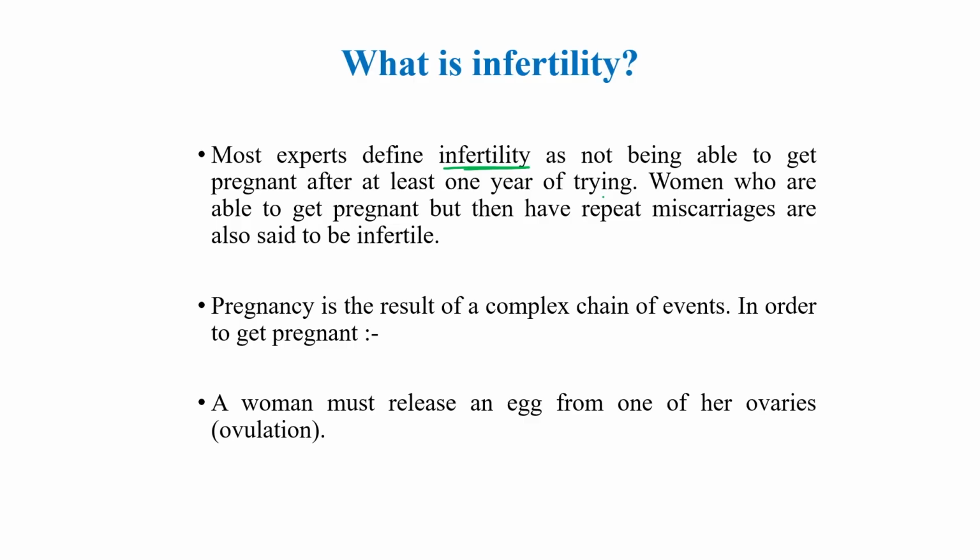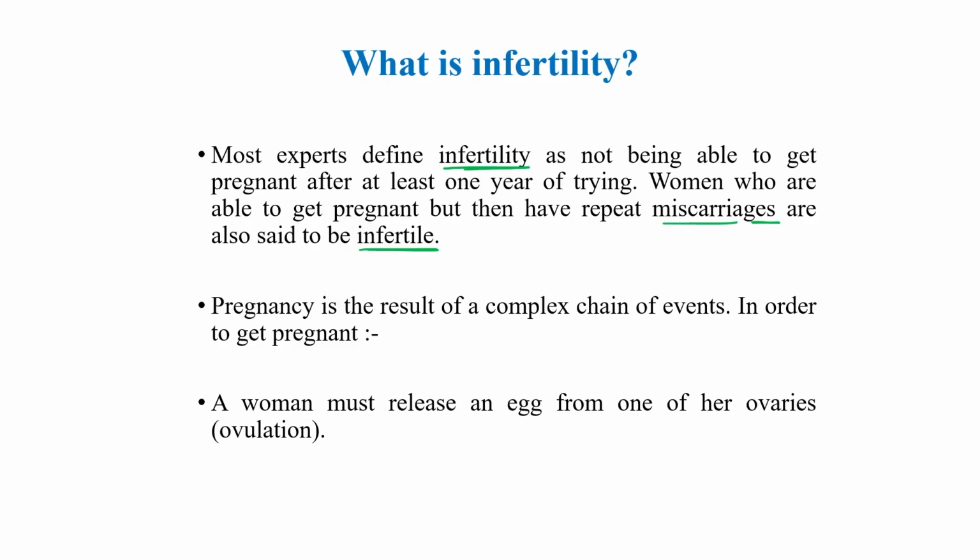But some women who are able to get pregnant but who continuously suffer repeated miscarriage, for any reason, also come under this infertility category.